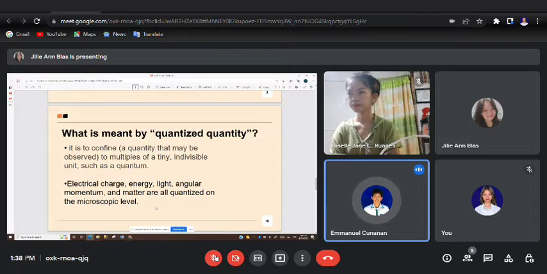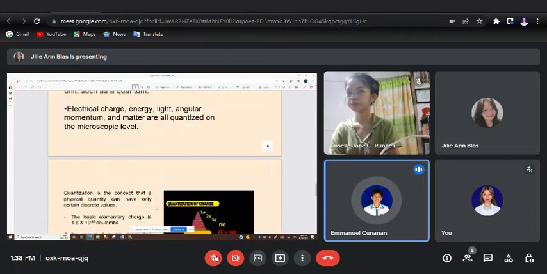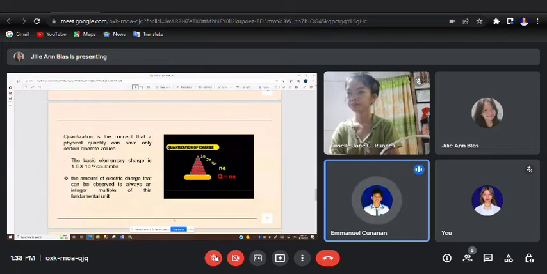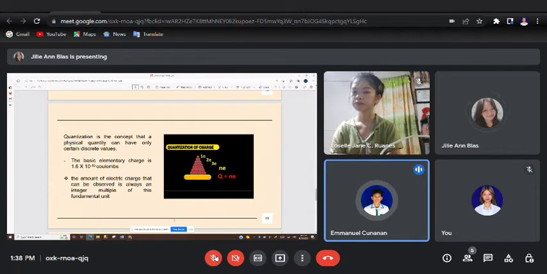So matter is quantized because it is composed of individual particles that cannot be subdivided. Quantization is the concept that a physical quantity can have only certain discrete values. The basic elementary charge is 1.6 times 10 raised to negative 19 coulombs, and the amount of electric charge that can be observed is always an integer multiple of this fundamental unit.